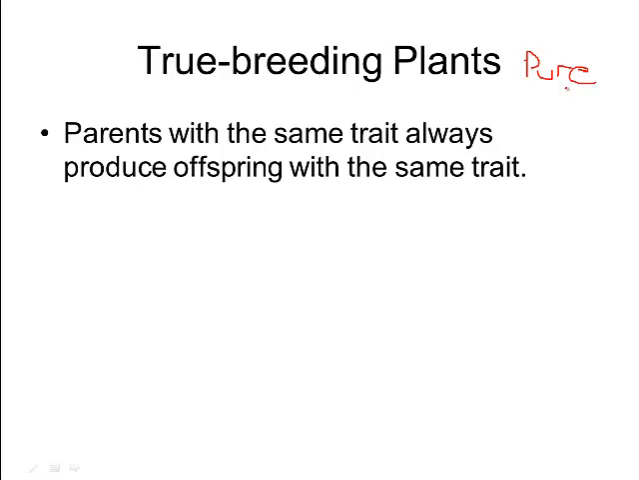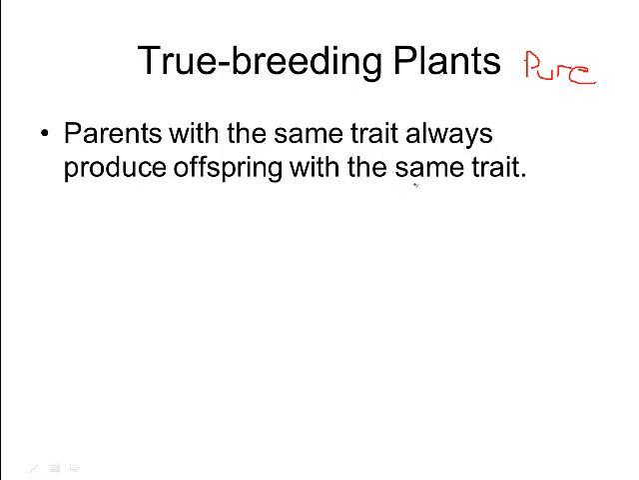So the first thing he had to do is identify some true breeding plants. True breeding, you can also use the word pure. If you're talking about true breeding, it's also the same as homozygous, which we learned in the last podcast. In a true breeding plant, the parents have the same traits and they're going to produce offspring with the same traits. So every time that he took 2 plants and bred them together, those 2 parents had the same traits and all of the offspring ended up having the same traits as well.